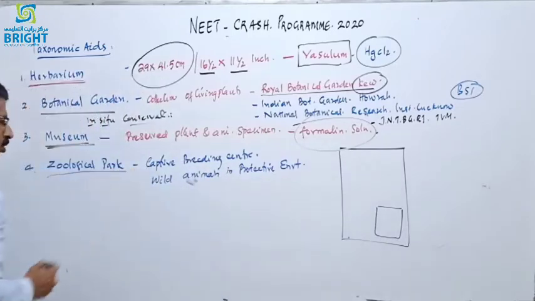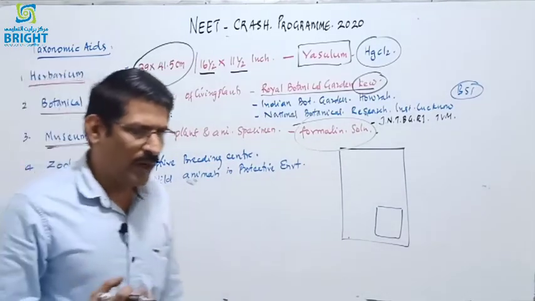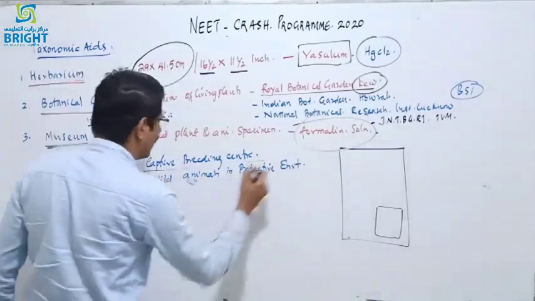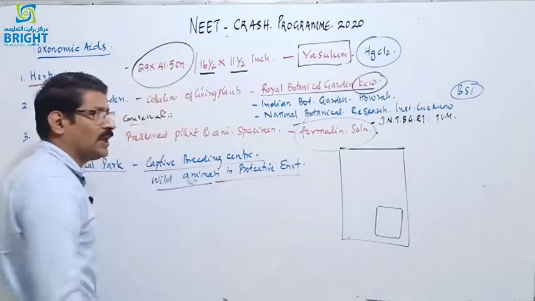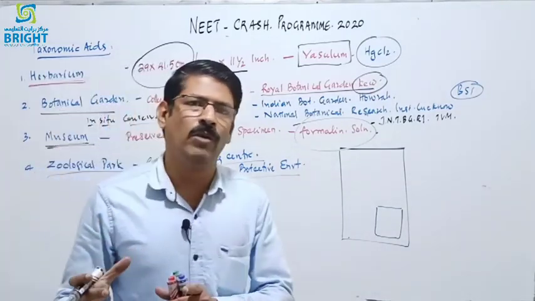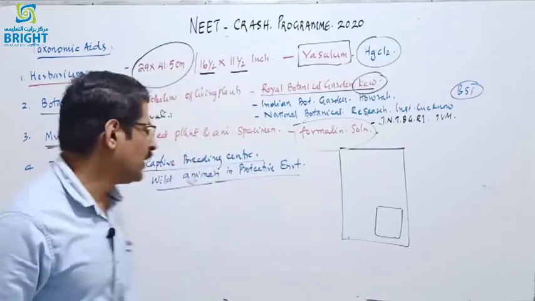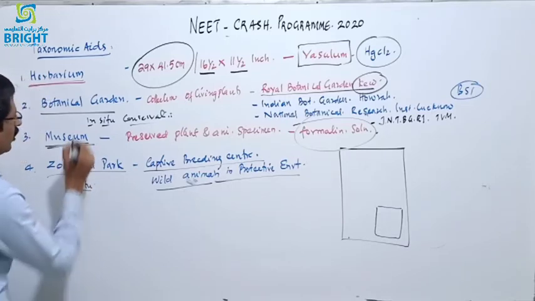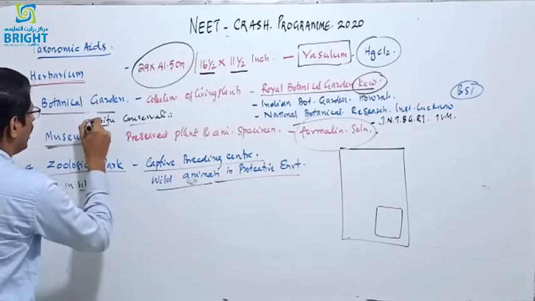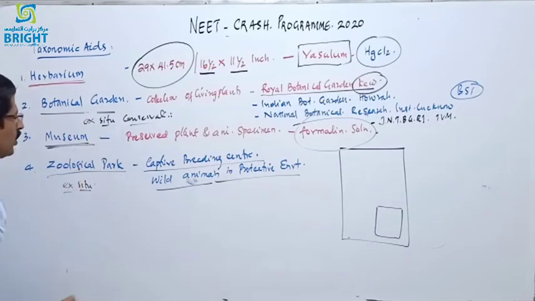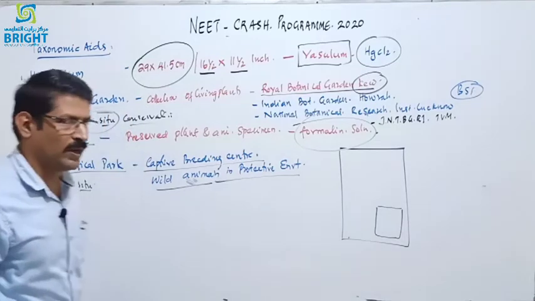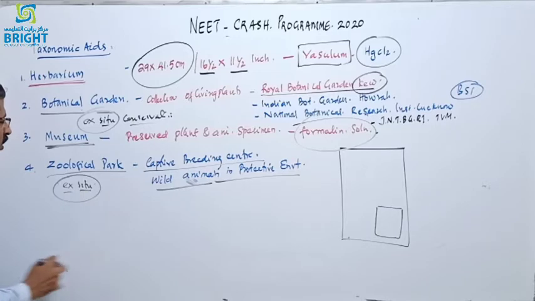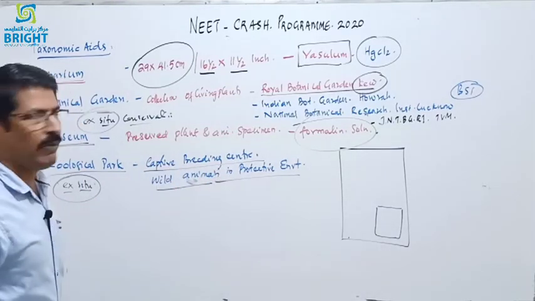And a zoological park. Normally it is called a zoo, but it is a zoological park. A zoological park is a captive breeding center of wild animals. That is, wild animals are protected in an artificial environment, external to their natural habitat. Sorry, botanic garden is also an example for ex situ conservation. So botanical garden and zoological park are examples for ex situ conservation, that is, they preserve outside their natural habitat.